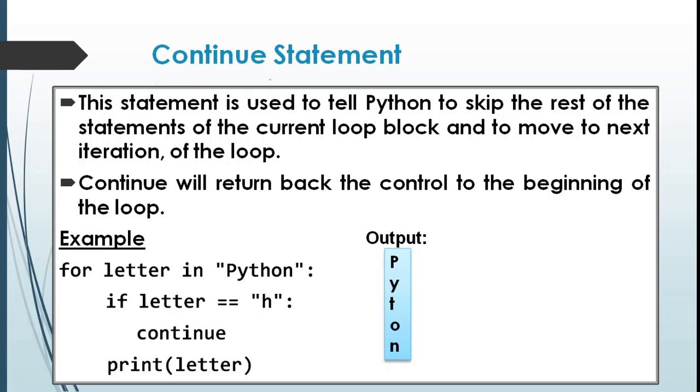Next one is the continue statement. This statement is used to tell Python to skip the rest of the statements of the current loop block and move to the next iteration of the loop. It will return the control to the beginning of the loop.